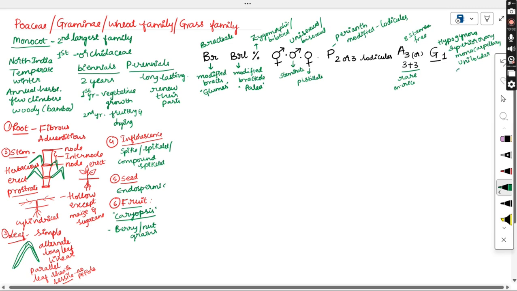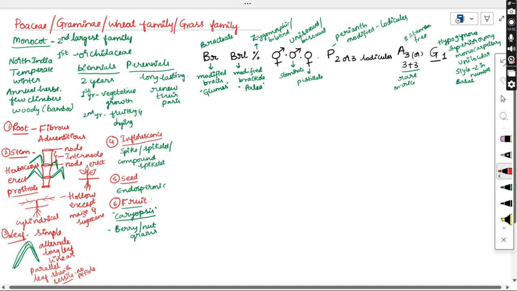But there is a speciality for this gynoecium. Whatever the stigma, style and ovary parts are there, the style is bifid, or you can say it is 2 in number. The style of this Poaceae family is 2 in number. You can find a feathery style in this case. And the placentation they show is the basal type of placentation.